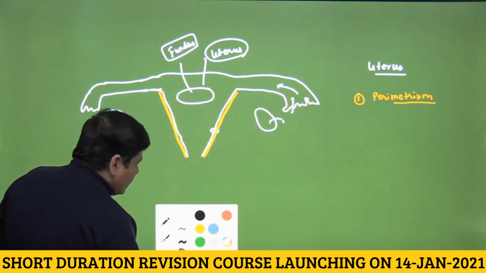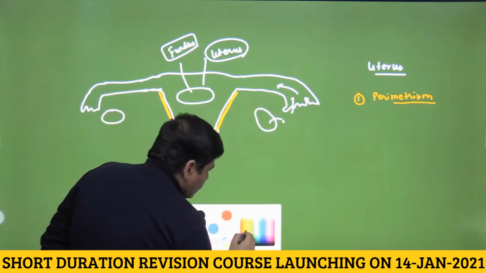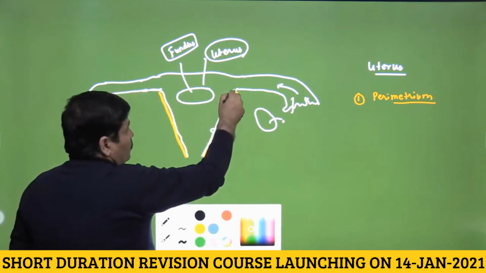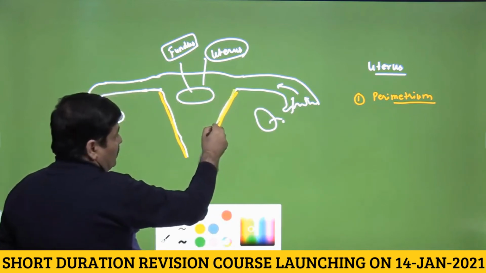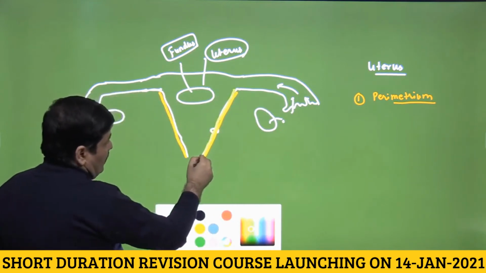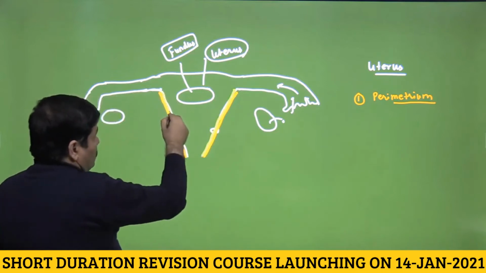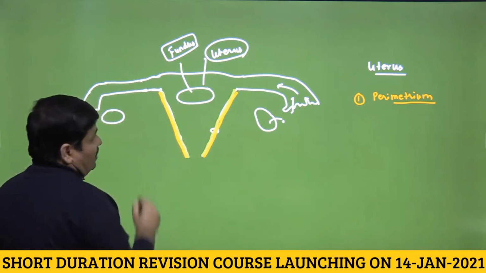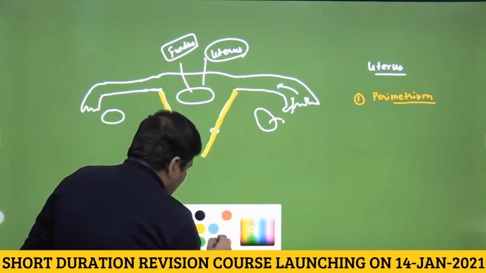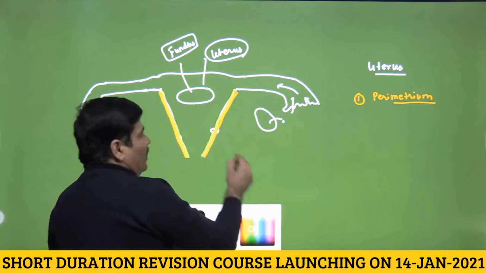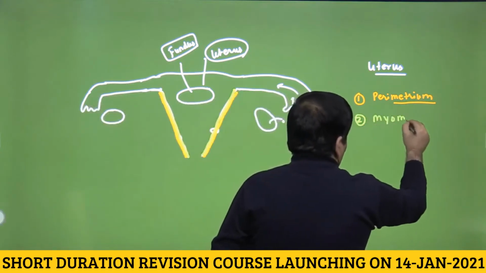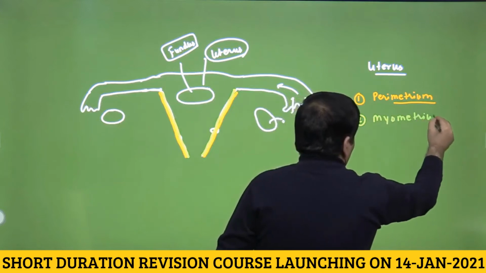Inside it there is a layer of smooth muscle. So this would be the smooth muscle layer. Let us draw the second layer of the wall of the uterus. This would be what is called the myometrium. So that means inner to the perimetrium would be the myometrium. I told you that this myometrium would be made up of smooth muscles.